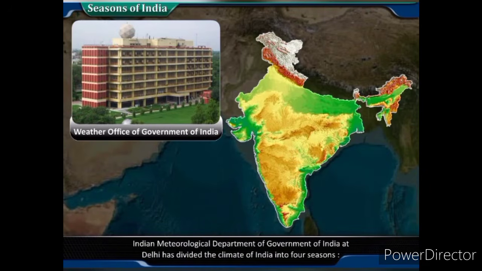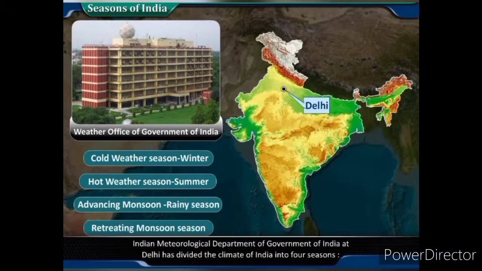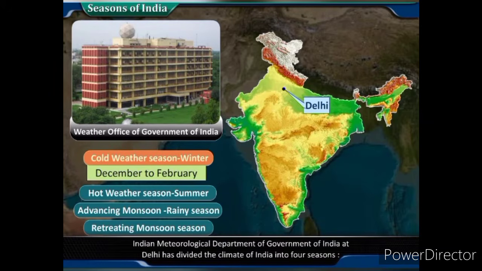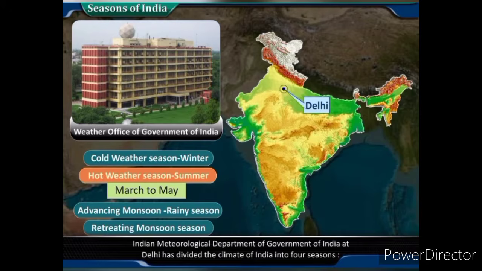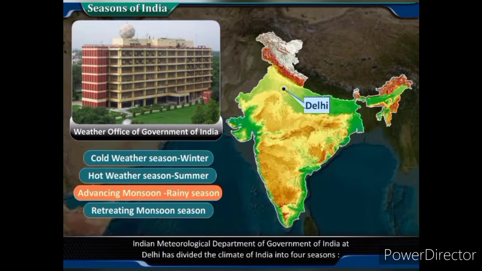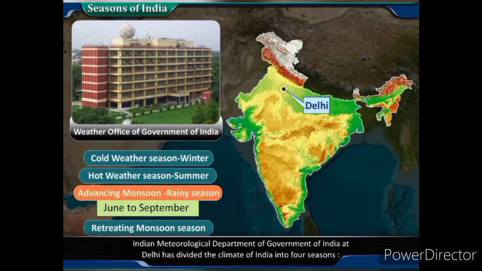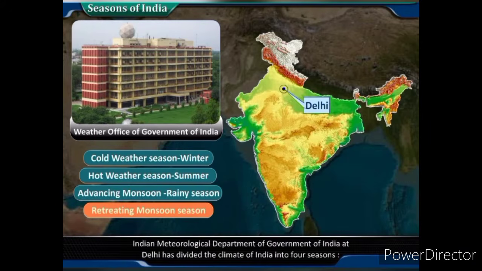The Indian Meteorological Department of the Government of India at Delhi has divided the climate of India into 4 seasons. 1. Cold weather season, winter, December to February. 2. Hot weather season, summer, March to May. 3. Advancing monsoon, rainy season, June to September. 4. Retreating monsoon season, October to November.